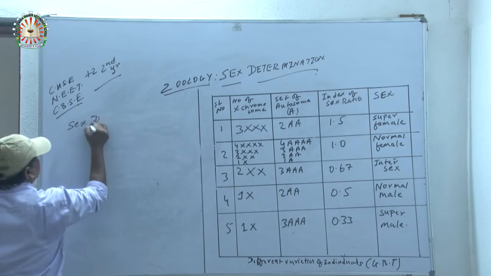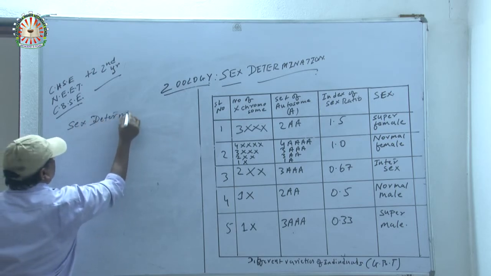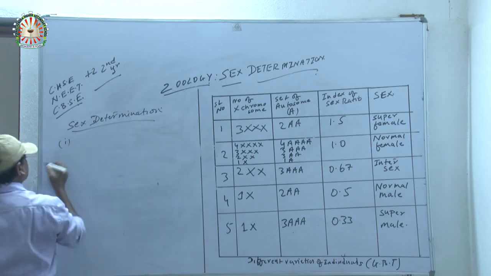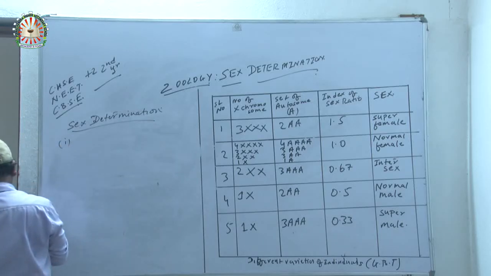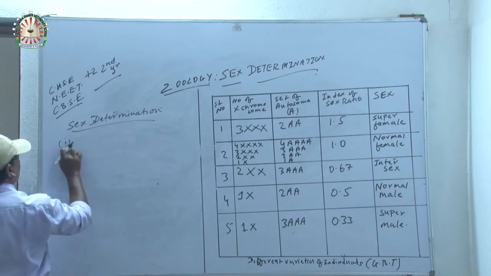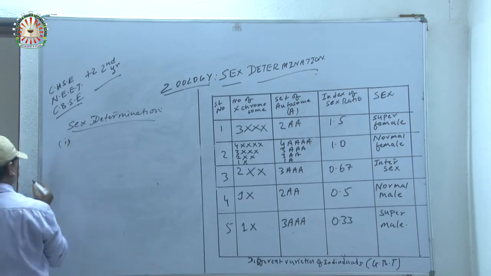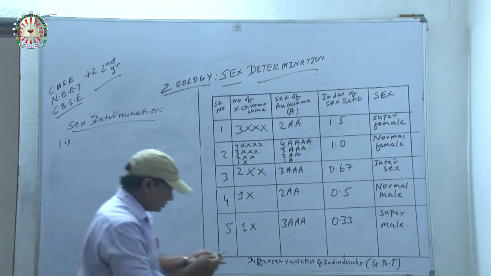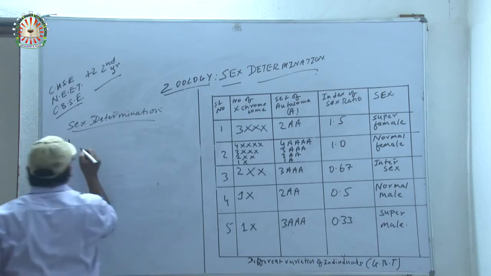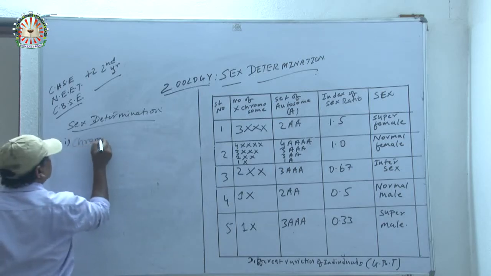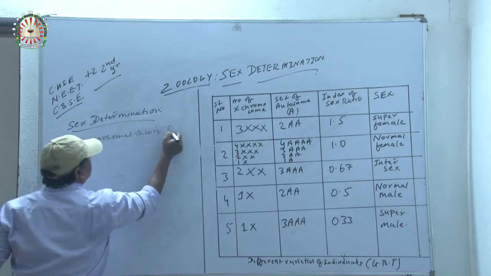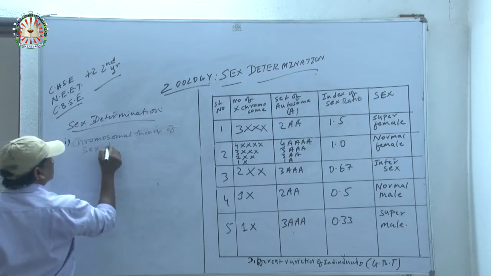Sex determination. How many types? First one is chromosomal theory of sex determination.